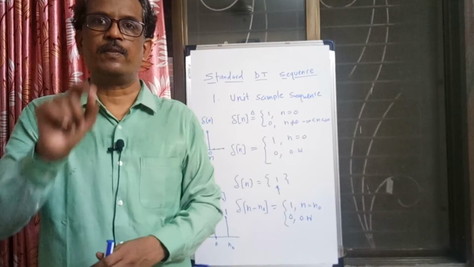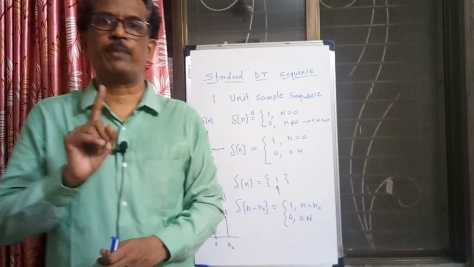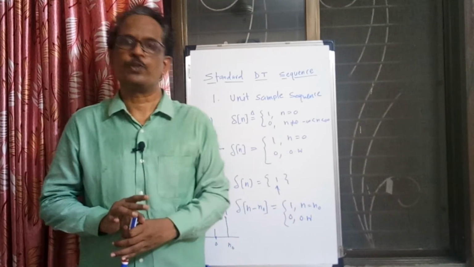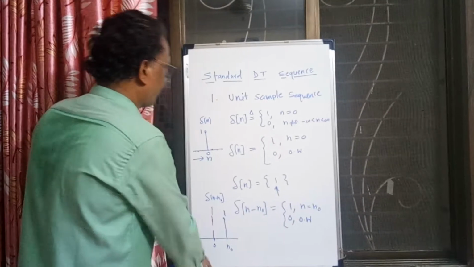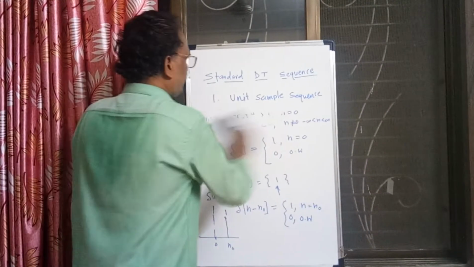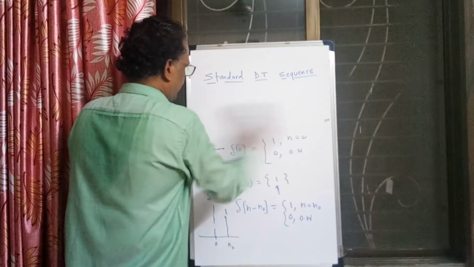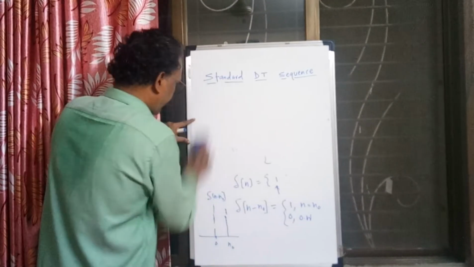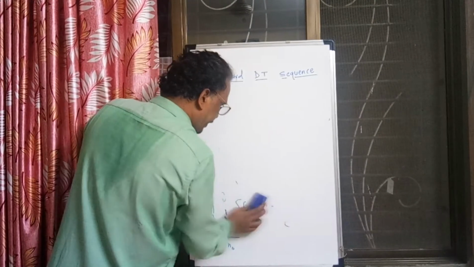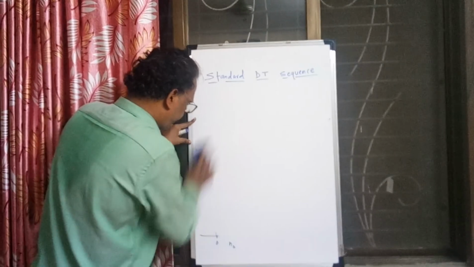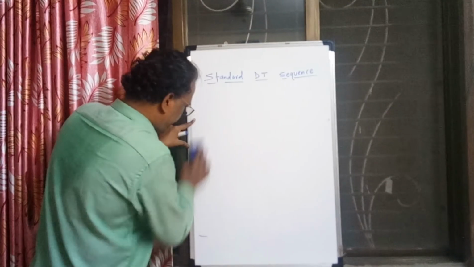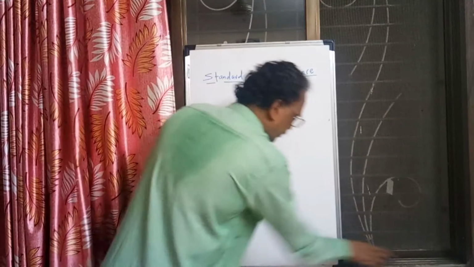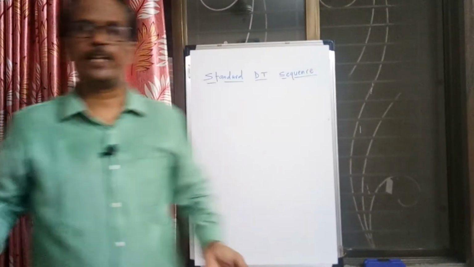It is a sequence which is present at n equal to 0 and is 0 otherwise. It is a single sample sequence. It is a standard signal in signal processing, which is many times used to represent complicated signals or any kind of signal.